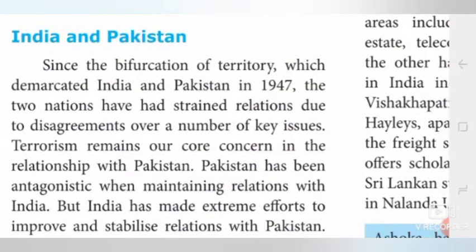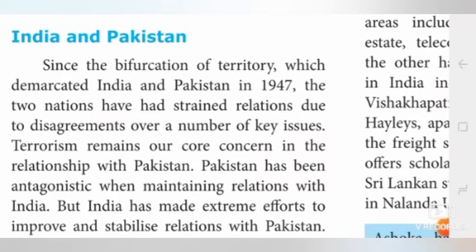Now we will see India's relation with Pakistan. Since the bifurcation of territory which demarcated India and Pakistan in 1947, the two nations have had strained relations due to disagreement over a number of key issues. So in 1947, India was divided into two countries, India and Pakistan. From that day onwards, both countries have had hostility over so many issues, mainly terrorism. These two nations have a problem over one particular issue, that is Kashmir. Terrorism remains our core concern in the relationship with Pakistan.